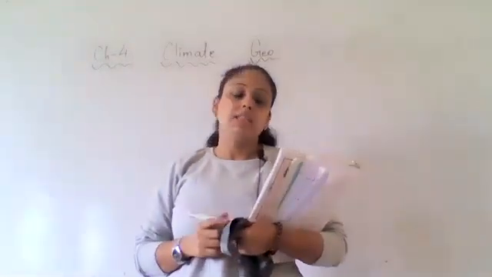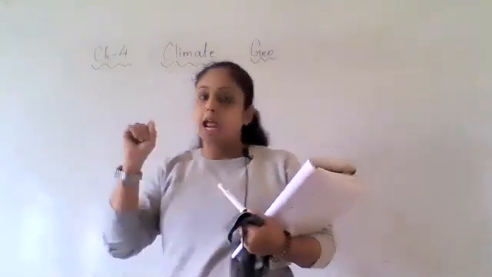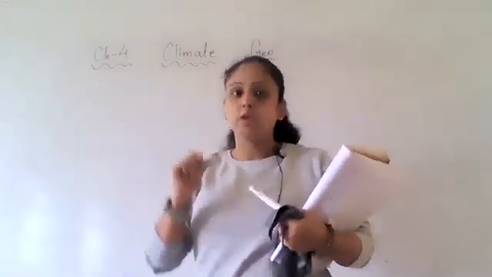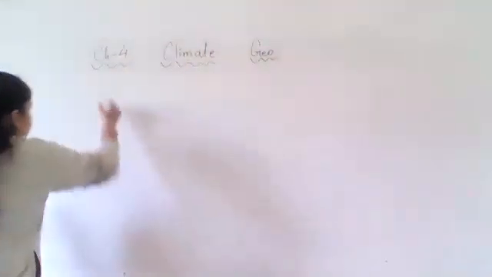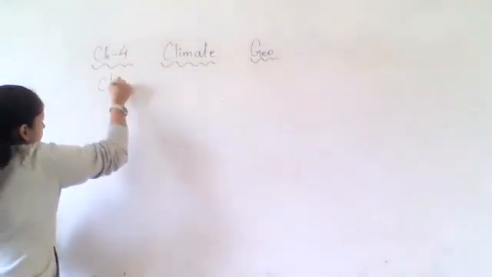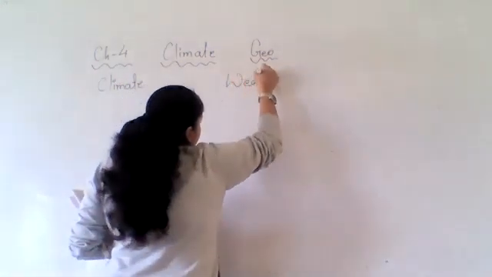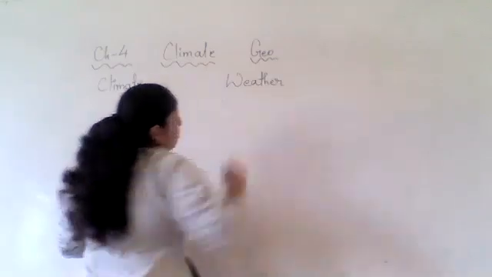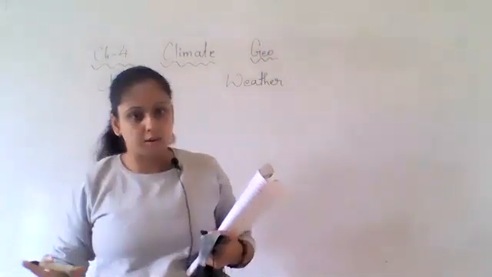Okay. So in this we already discussed weather and climate. These are two atmospheric states. Climate and weather, both are atmospheric states, but there is a difference in both the terms.